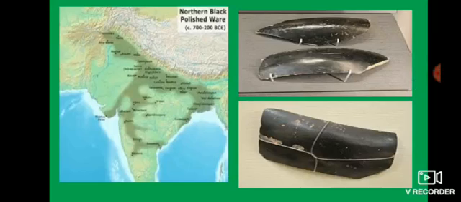This was a special type of pottery that was used by the people during this period. Obviously, it was black in color and had a glossy surface. This type of pottery can be traced back to 700 BC. It was during 500 to 300 BC that it reached its peak. The remains have been found in Uttar Pradesh, Bihar, and central, eastern and southern India.